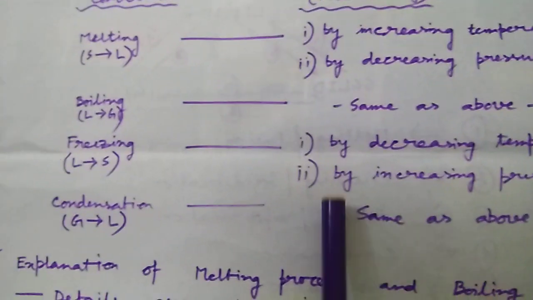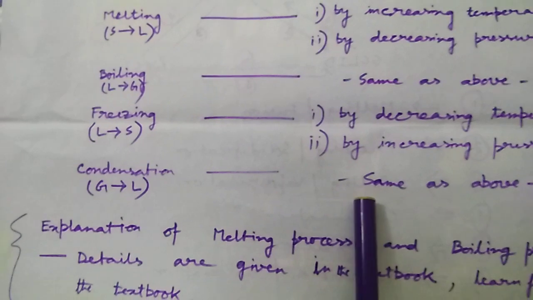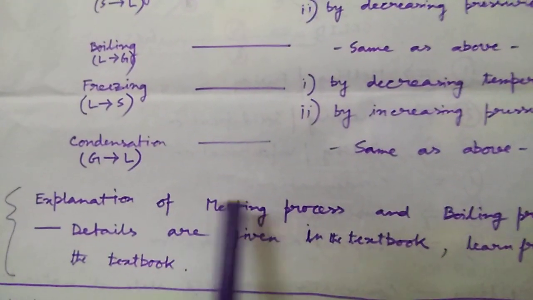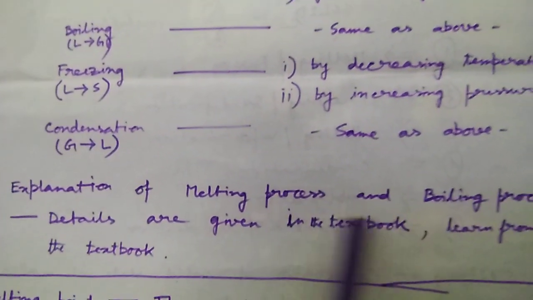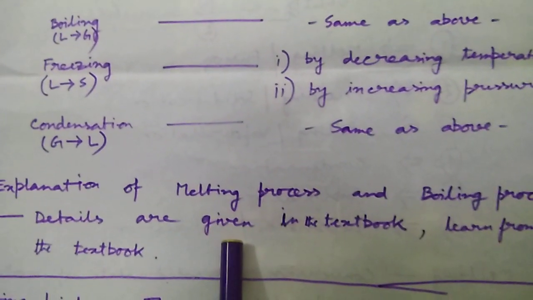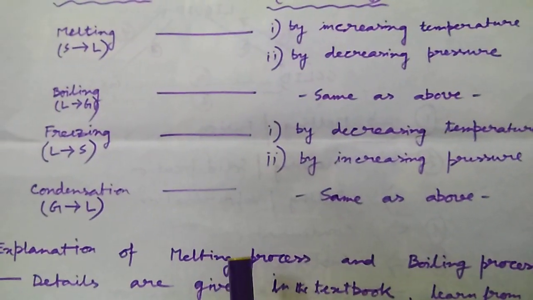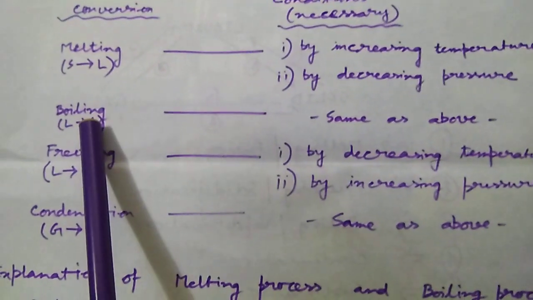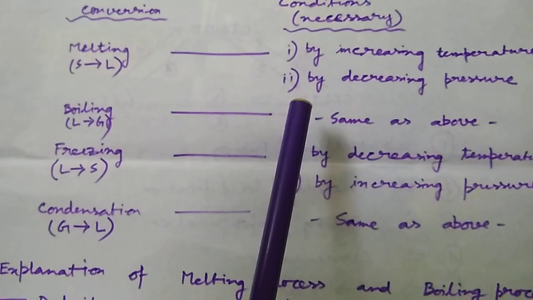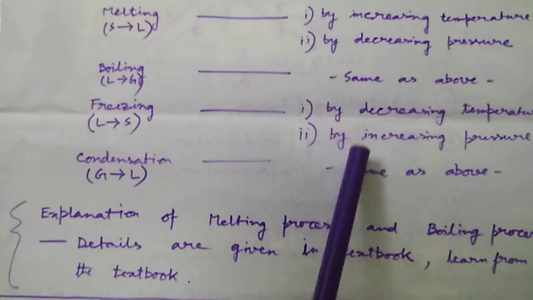Okay. This explanation is given in detail in your textbook. So please refer to your textbook and learn it from there. It is given on page number 7. Both the explanations of the process of melting and boiling are given. And I request everyone to learn it from the textbook.